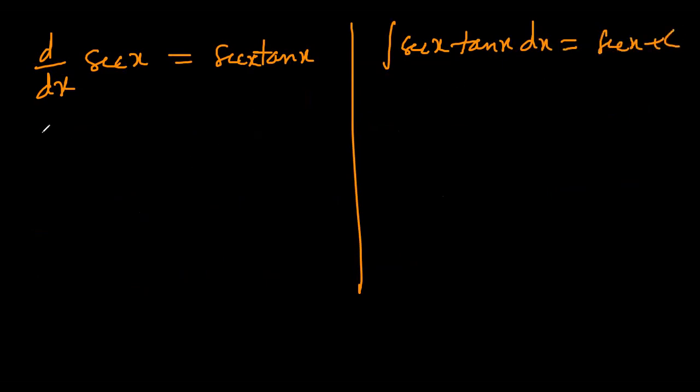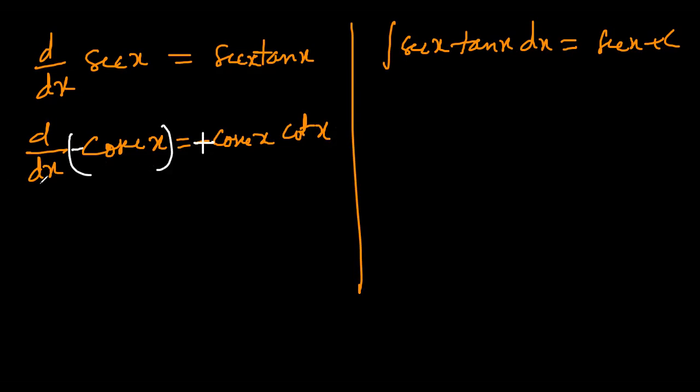Next, what is the derivative of cosec x? All right, derivative of cosec x, again starting with the letters co, is negative of cosec x cot x. To write the formula, I want to make it positive. So if this is positive, then the right side should be negative. So let's write the formula for integration now.